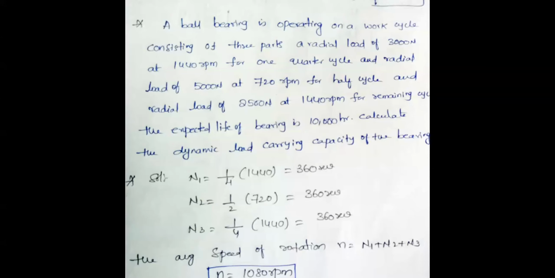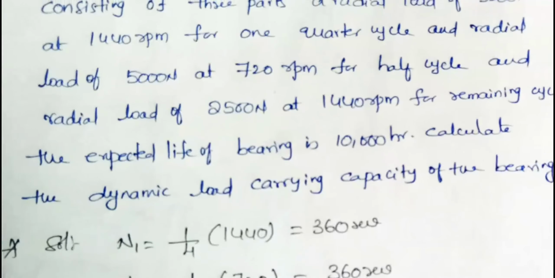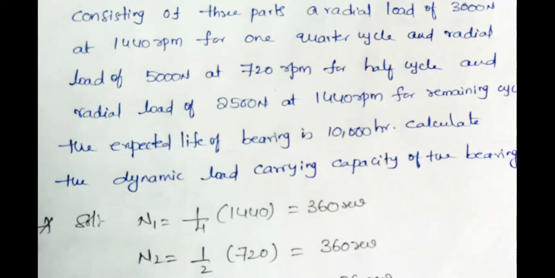The expected life of the bearing is 10,000 hours. Calculate the dynamic load carrying capacity of the bearing. Just by looking at the given data, try to write down what is actually given and what the total speed is. Then you can easily understand this problem. Try to calculate the total speeds and the number of working cycles here.